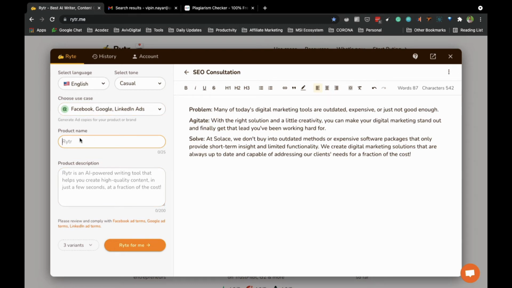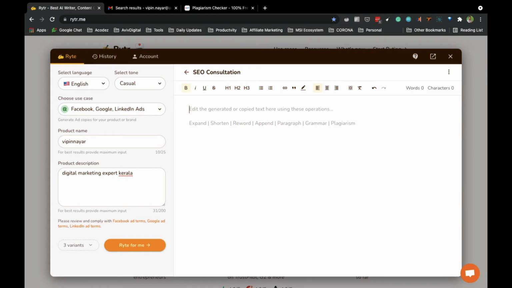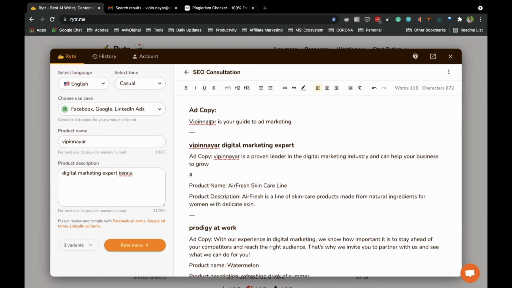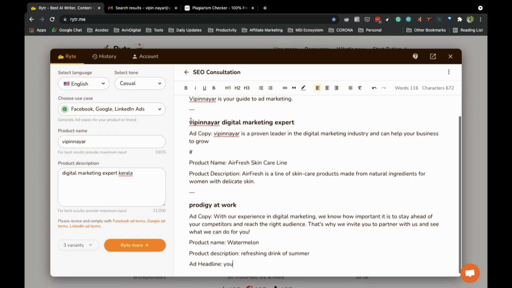So you can just say the product name. Let's take Vipin Nair, and product description, digital marketing expert Kerala. So just check what they actually write. I just selected three variations. I just wanted to show the three types of variations. So ad copy 1, Vipin Iyer is a guide to ad marketing. Vipin Iyer, digital marketing expert. Ad copy: Vipin Iyer is a proven leader in the digital marketing industry and can help your business grow.